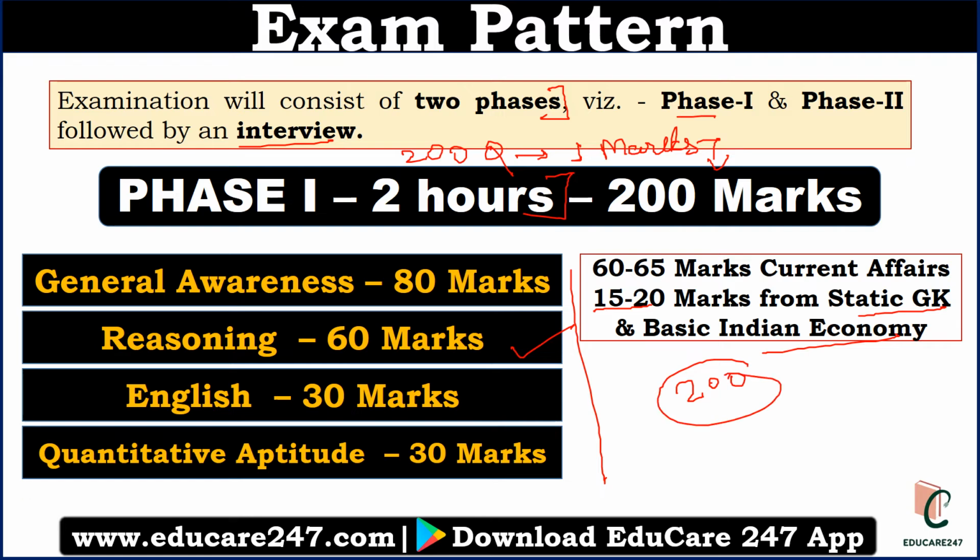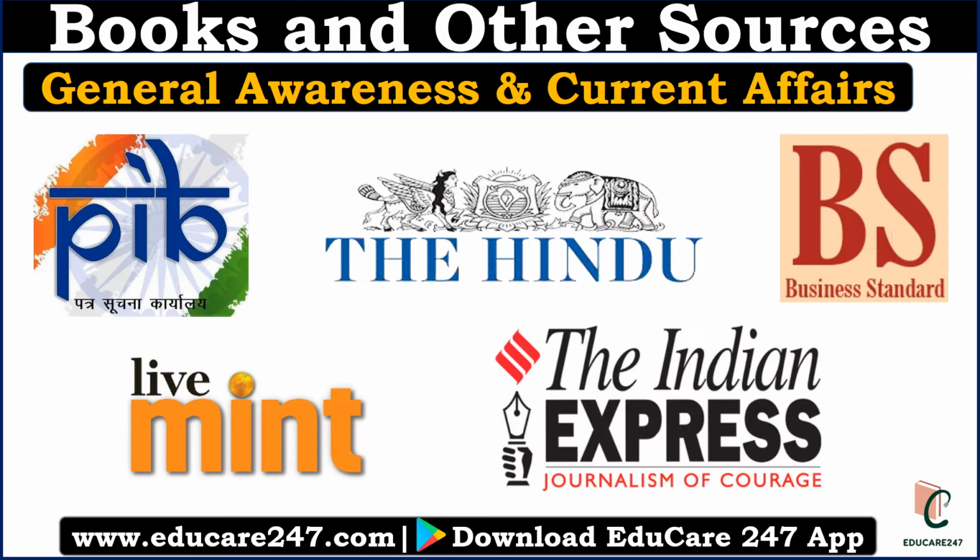Now we'll discuss the different sources and books one can follow to crack the Phase 1 examination. The 80 marks general awareness paper is mostly related to current affairs, and for current affairs one has to follow Press Information Bureau PIB, The Hindu, one business newspaper, either Business Standard or Live Mint. If you are not following The Hindu, you can follow Indian Express, and you have to go through at least one magazine, Yojana. That will be your preparation strategy for basic general awareness.